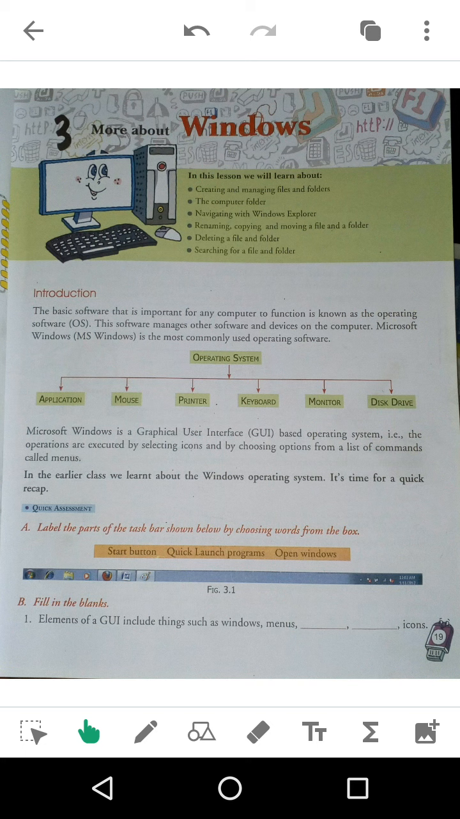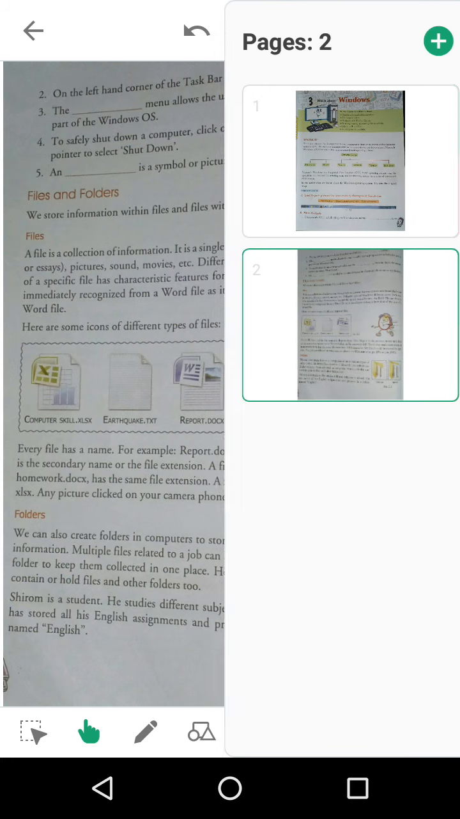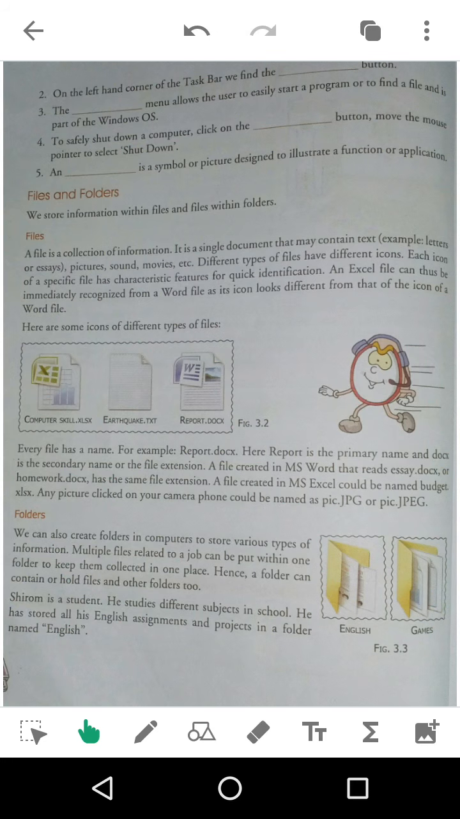Now see, in the earlier classes we have learned about the Windows operating system. Okay, it's time for a quick recap, so you will learn this again. Now we come across this. What is this? Files and folders. So what are files and what are folders?